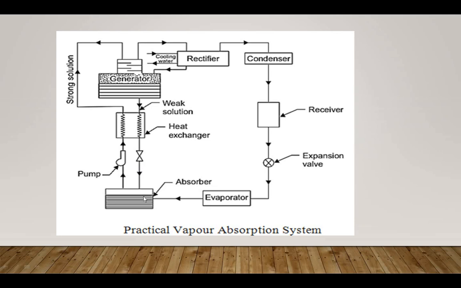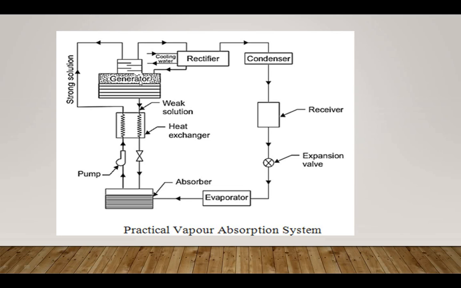Okay, so only ammonia vapor is leaving the generator, because the liquid is sent back to the absorber through this heat exchanger. That's why only vapor remains here in the generator.